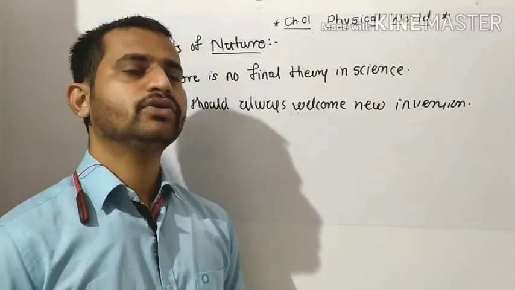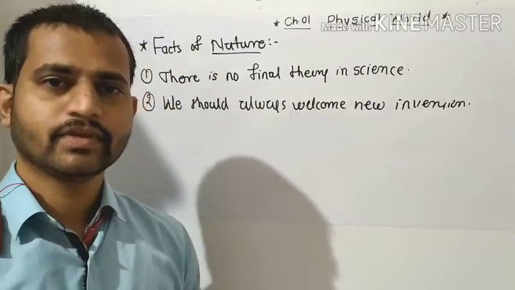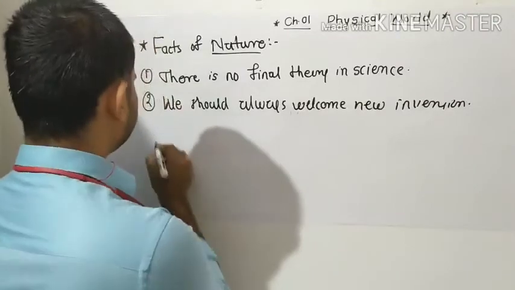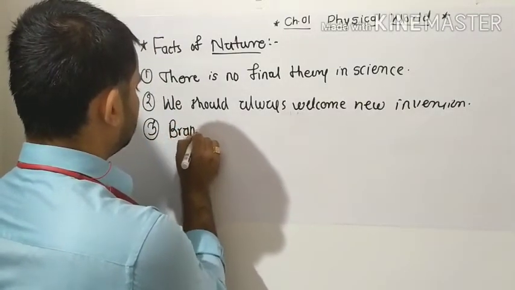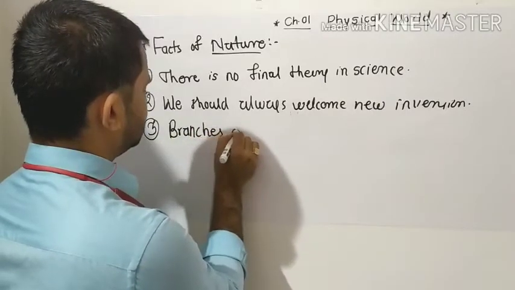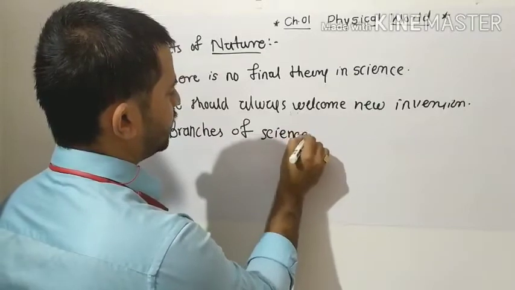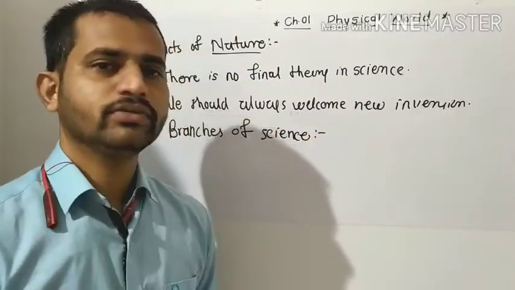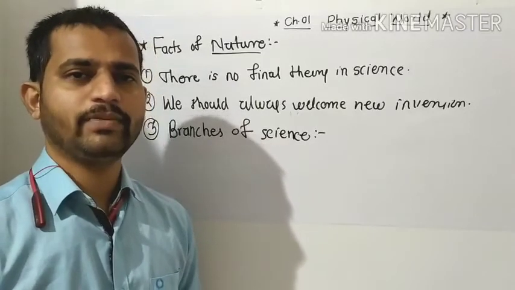Okay, so the third fact about the facts of nature is the branches of science. Why do we have to go for the branches of science? As we know, nature is a very complex one and there are a number of things available in this nature.